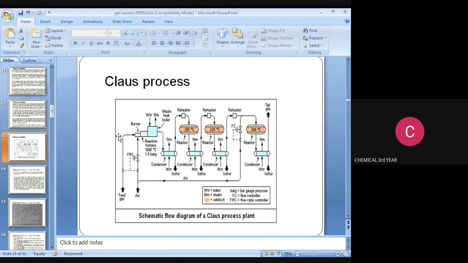Next, this shows the schematic diagram of production of elemental sulfur from H2S.